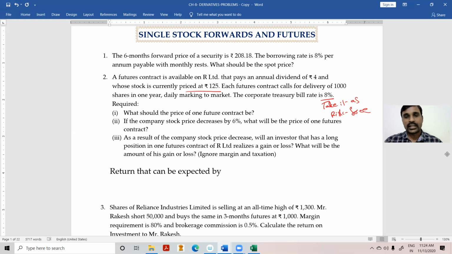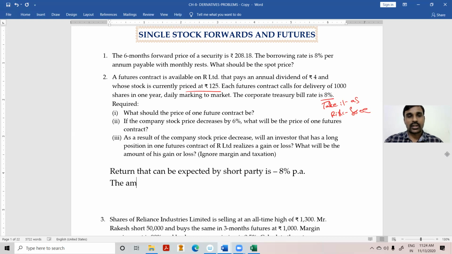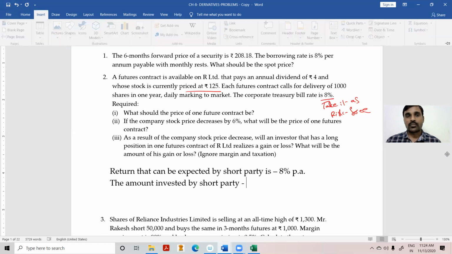by a short party is 8% per annum. Right. So the amount invested by the short party to purchase the asset, that is the purchase cost, is 125 rupees. Purchase cost, rupees 125.